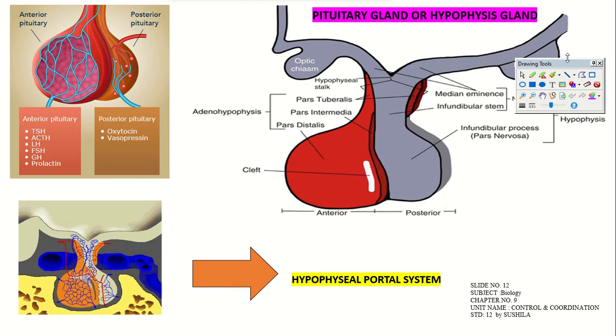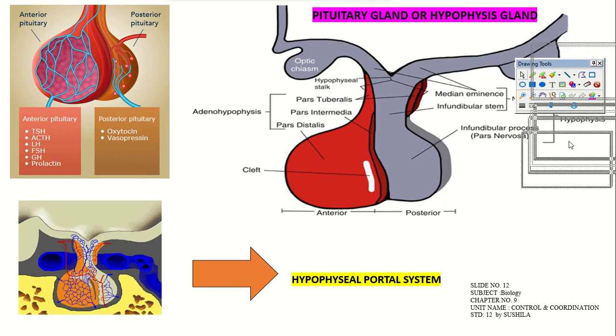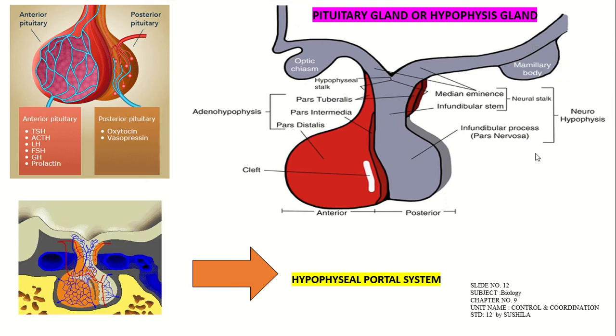Here, the pituitary gland will have two parts. One is the anterior pituitary part, then the posterior pituitary part, right? Anterior pituitary is the adenohypophysis, and posterior pituitary is also called the neurohypophysis. The anterior pituitary produces TSH, ACTH, LH, FSH, GH, and prolactin. The posterior pituitary produces oxytocin and vasopressin. Vasopressin's other name is ADH, antidiuretic hormone.